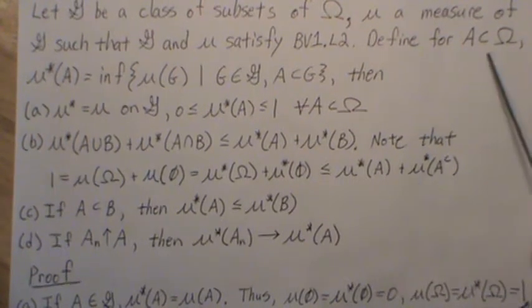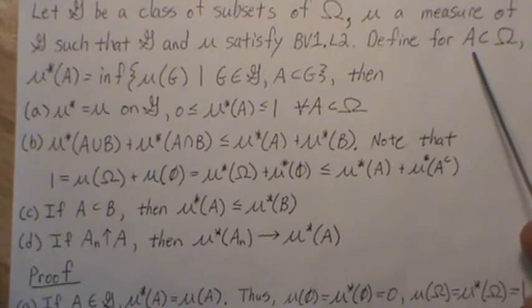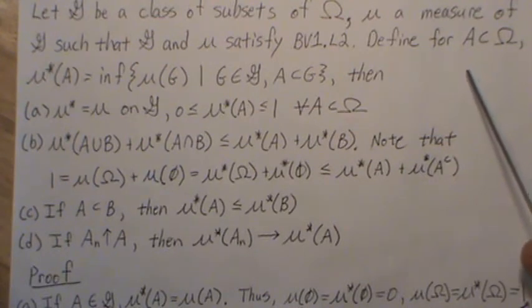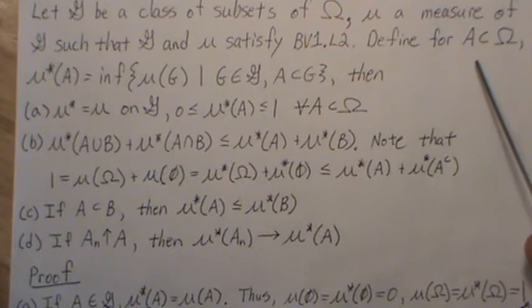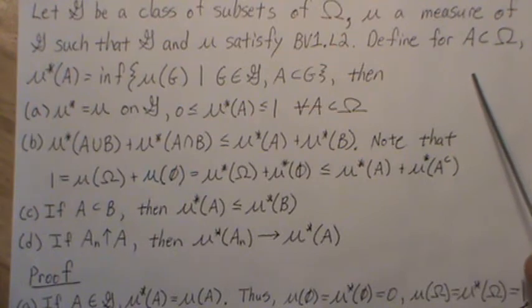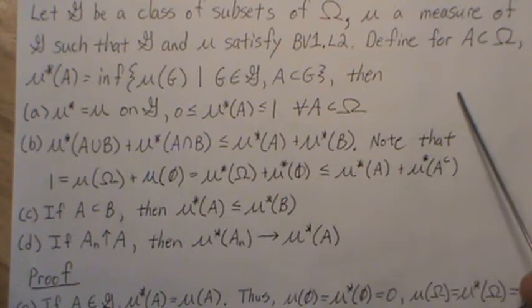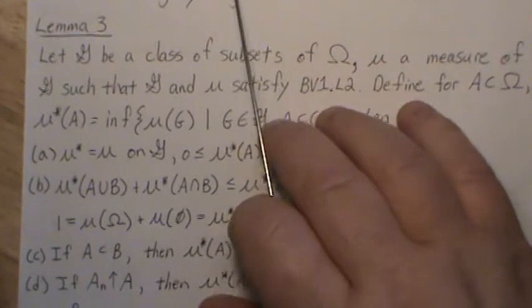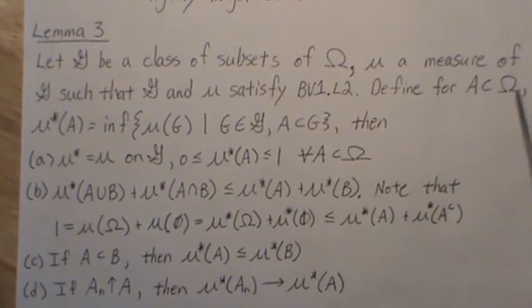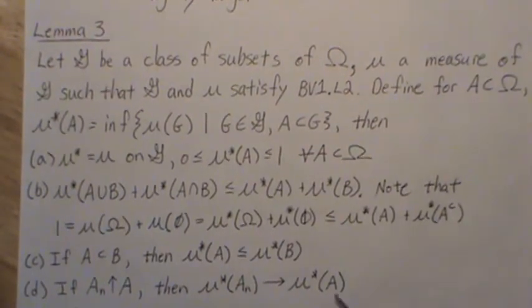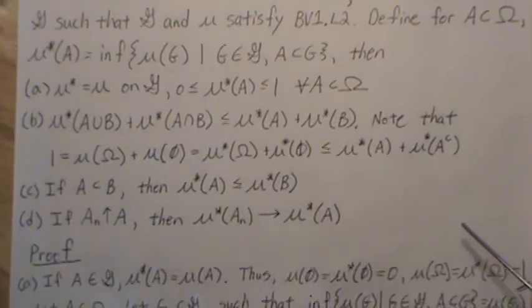So this is proof that we can't just extend it to all subsets of omega. There has to be structure around the subsets that we extend it to. And two videos from now, we're going to take some of these ideas and then restrict the subsets that we extend it to. And that will be a probability measure.